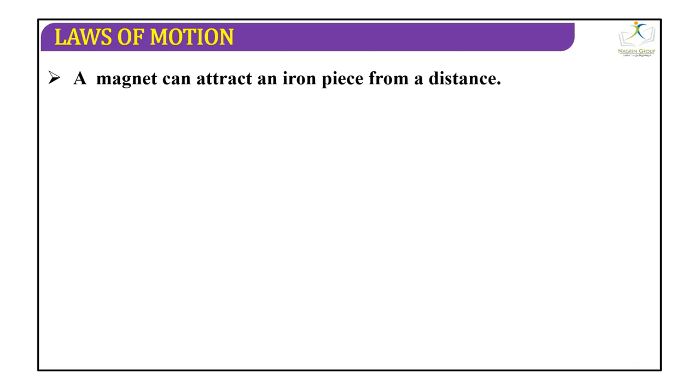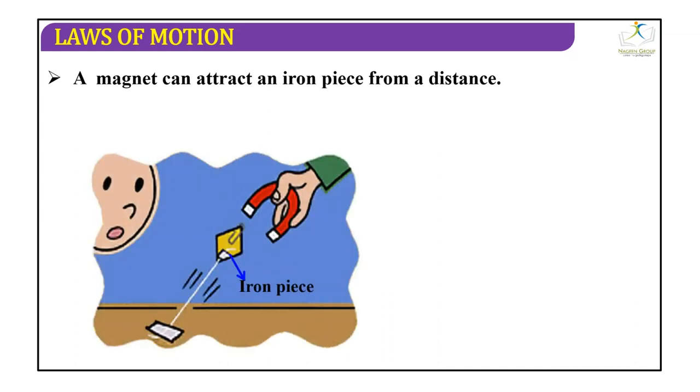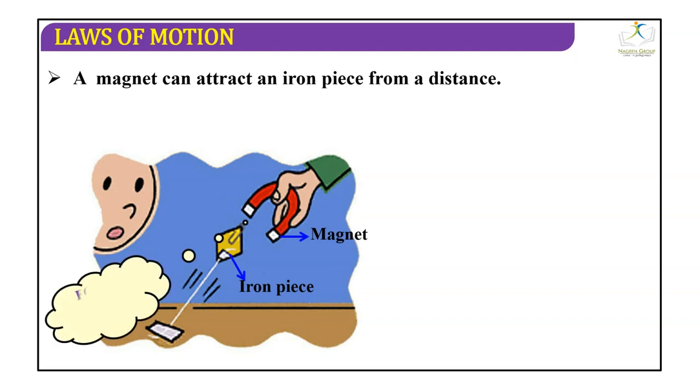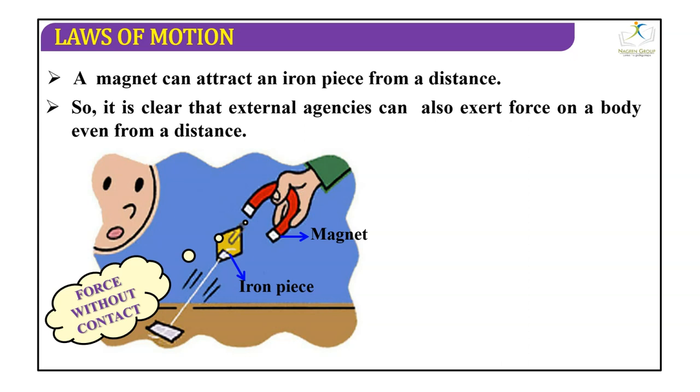A magnet can attract a piece of iron or iron pieces from a distance. Here also we are applying an external thing, but this is a force without contact. So it is clear that external agencies can also exert force on a body even from a distance.